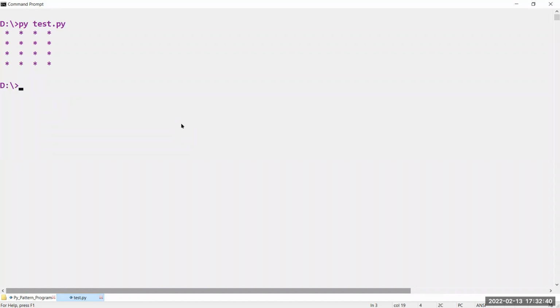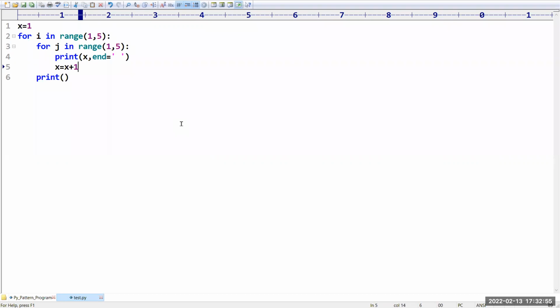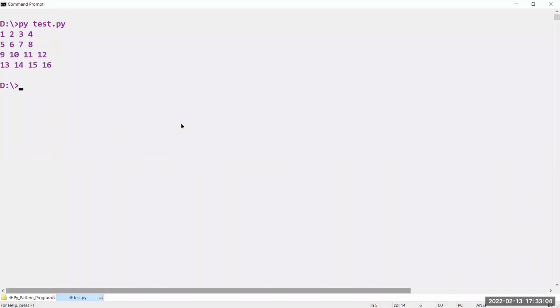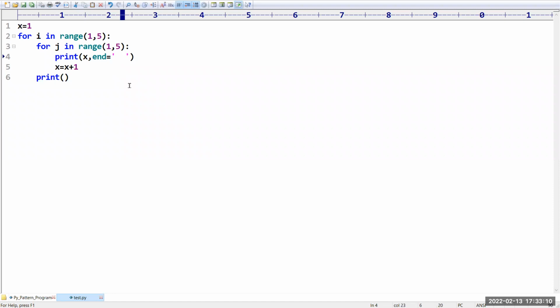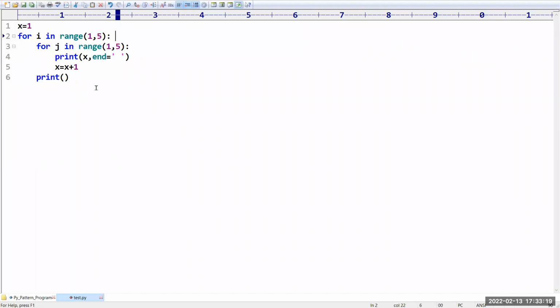Yes. In this place, I want to print numbers now. I want to take one special variable, x is equal to 1 to start, and in the place of the star you have to take the x value, and x is equal to x plus 1 every time. That's all. Now observe what will happen. Have you observed 1, 2, 3, 4, 5, 6? In such cases, if you want to see clear output, you have to provide 2 spaces. Then you will get proper output. Of course, if it is a single digit, 1 space will be sufficient. That's why I am going to reduce to only 3 rows and 3 columns. It will be fine to see.